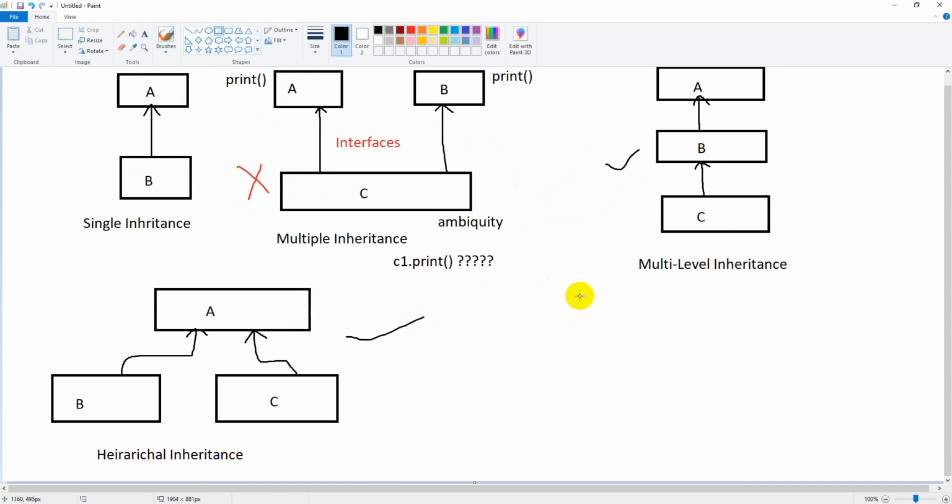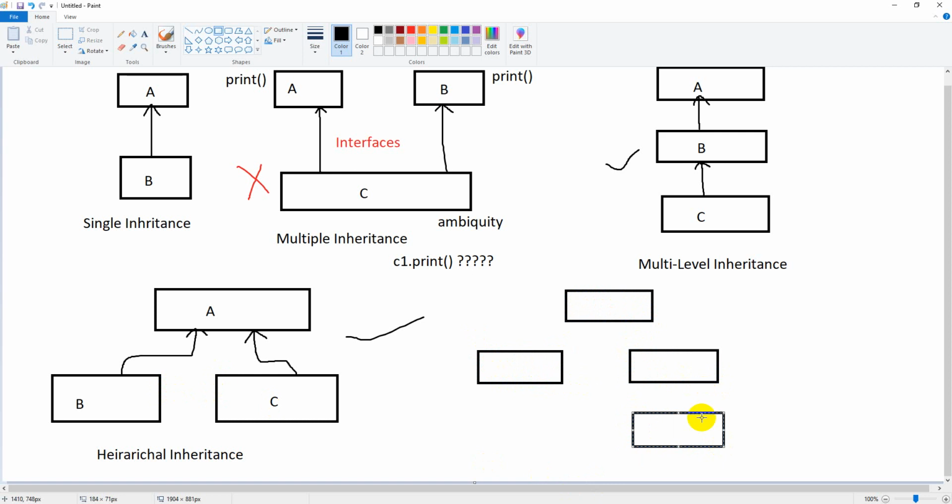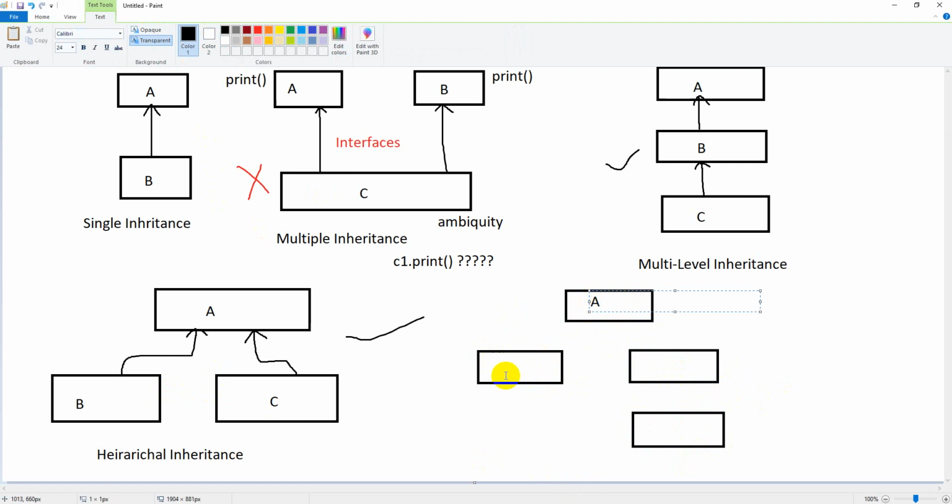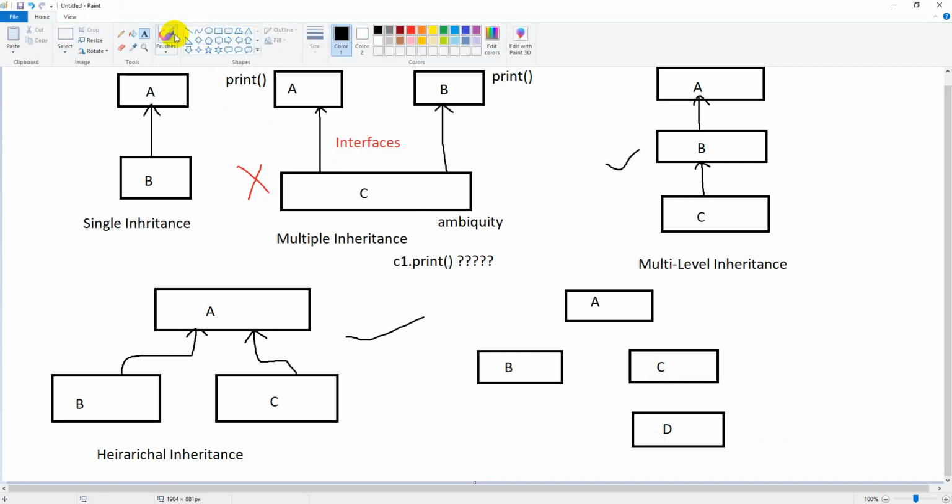Let's take an example again. We have one parent class and two child classes. This is hierarchical inheritance. If you have one more level for one particular child, that is going to be multi-level. Let me show you diagrammatically. Here we have class A, here class B, here class C, and here class D. Let me write the hierarchy.